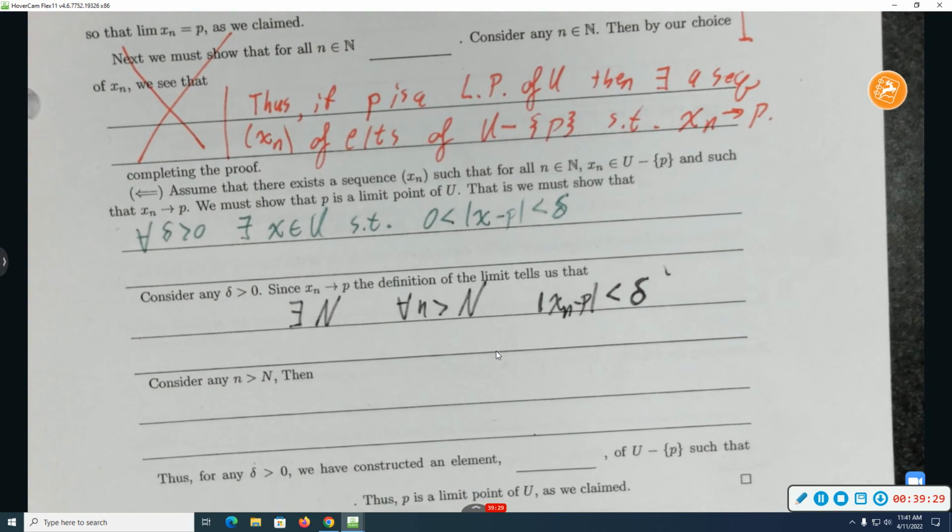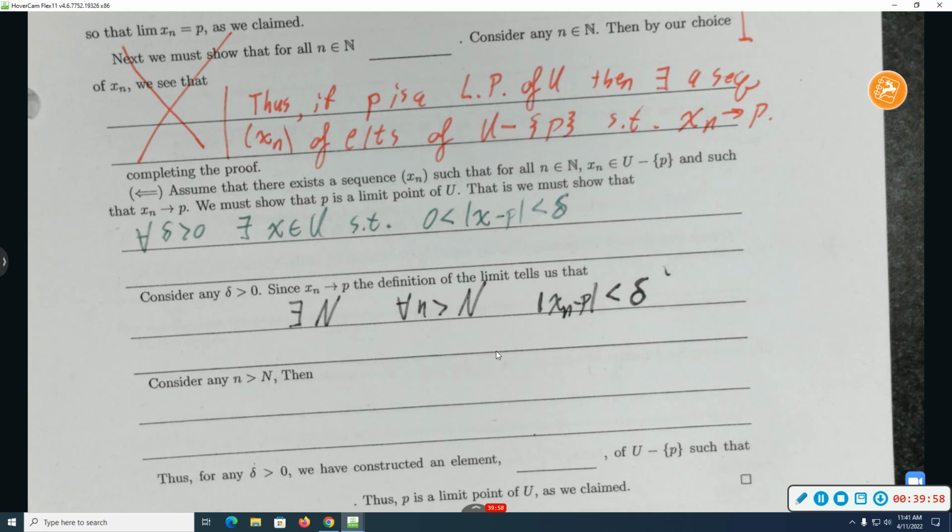Okay. Yeah, I don't have a sequence called delta n at all. Okay. So there's just the definition of x sub n converges to p, right? For every positive number I could do that. Delta is a positive number, so I can do that for this choice of delta. Does this give me a lot of the things I want? Do I know that x sub n is an element of the set big U? Yes.